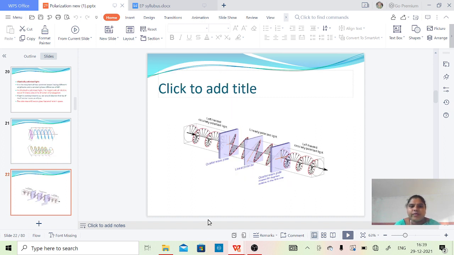Okay, so left-handed circularly polarized light. The concept of quarter wave plates and half wave plates we will study later, and how it becomes linearly polarized light.